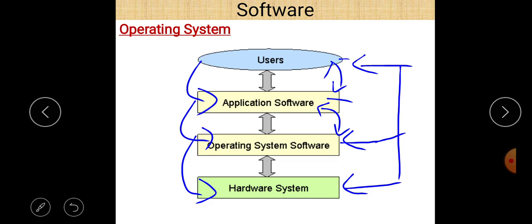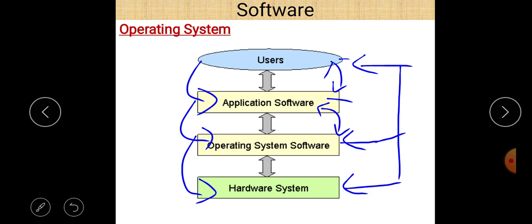Actually, without application softwares, now here the word application softwares are also there. Application software are those software which are designed to perform a particular task as per the user requirement. So these are called the application softwares, and the system software are basically designed to perform different tasks related to a computer system. So here operating system is an example of system software, and an example of application software is MS Office, which is one of the most popular application software.